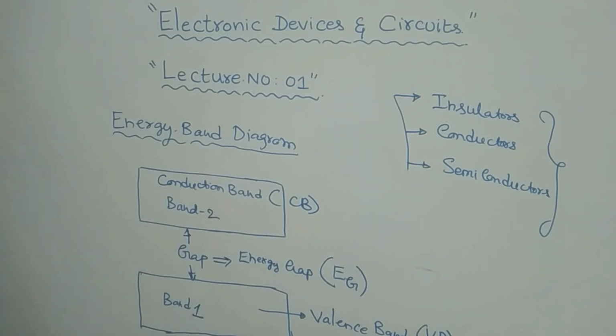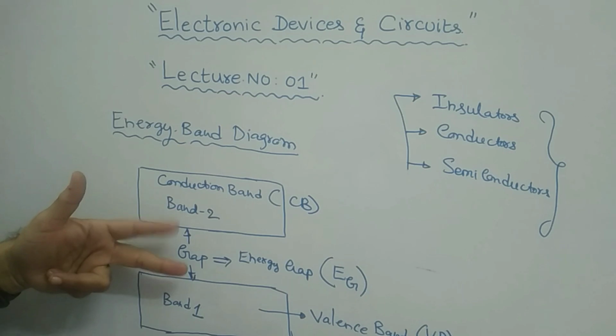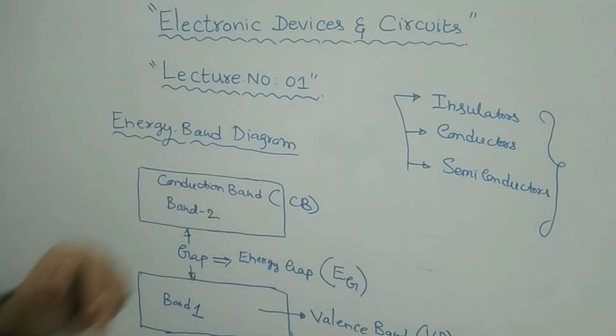There are two bands in general. One is the valence band, the second one is the conduction band, and these two bands are separated by an amount of energy, Eg, that is called the energy gap.